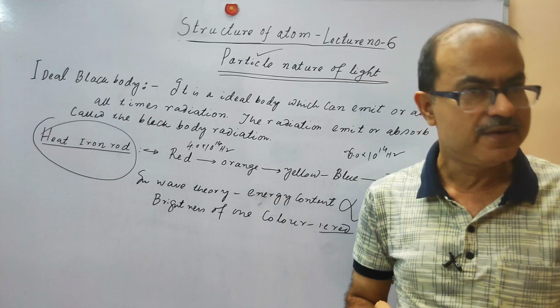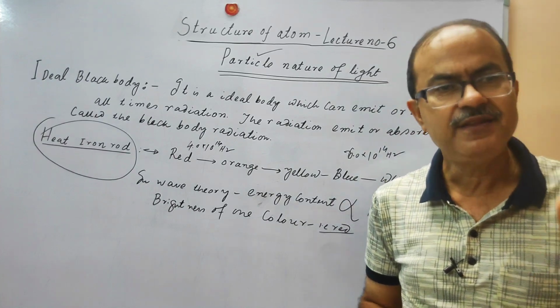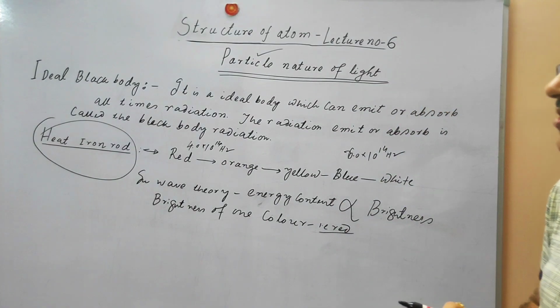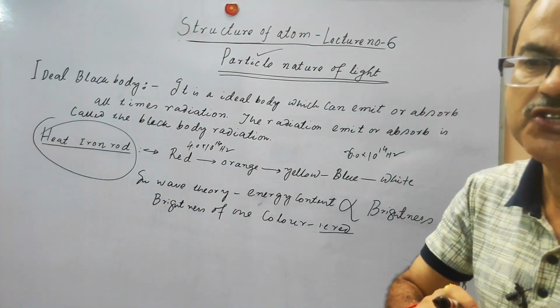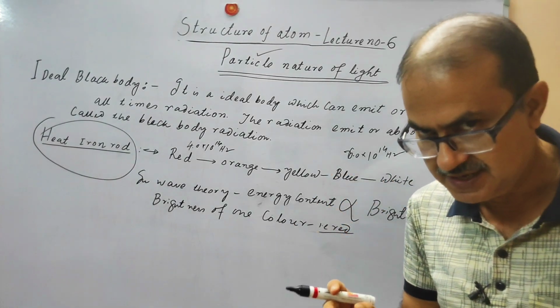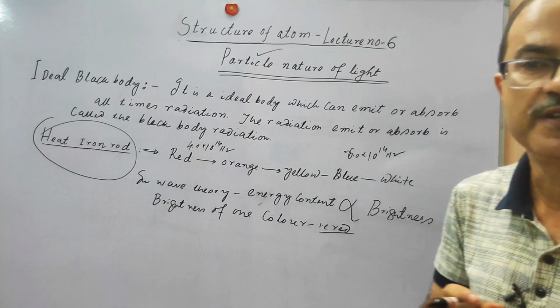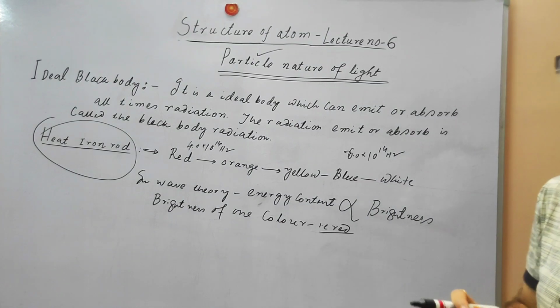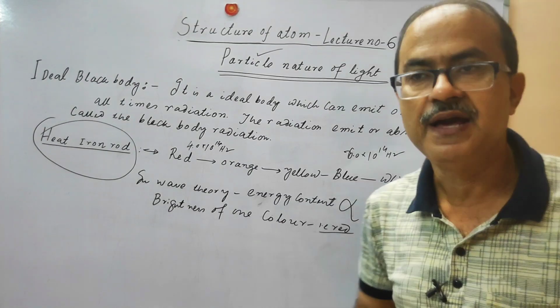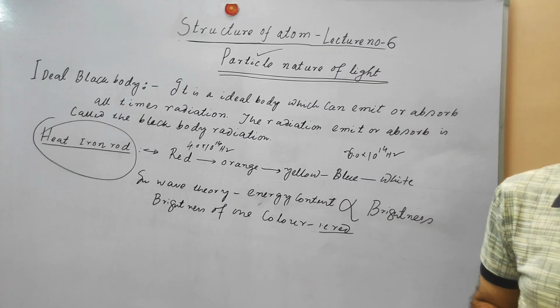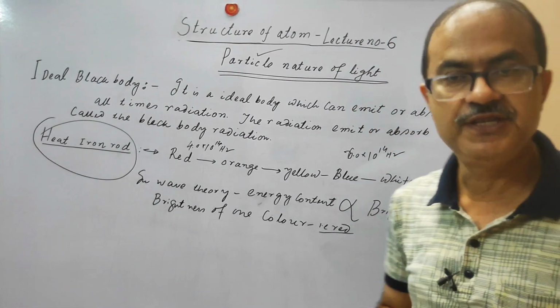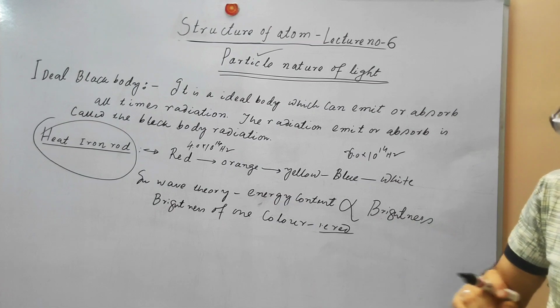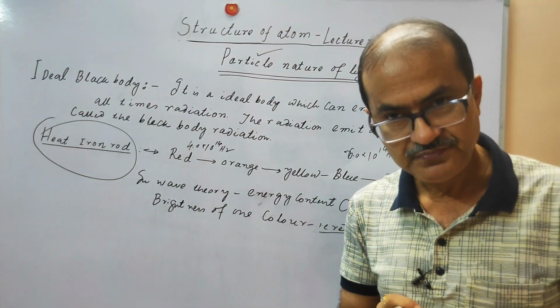If it is wave nature, then this type of color change will not be there. It will only be brighter. The radiation will be brighter, but the color will be the same. Suppose this is red. But this is not what happens in the case of the black body, where we practically see that the color is changing.